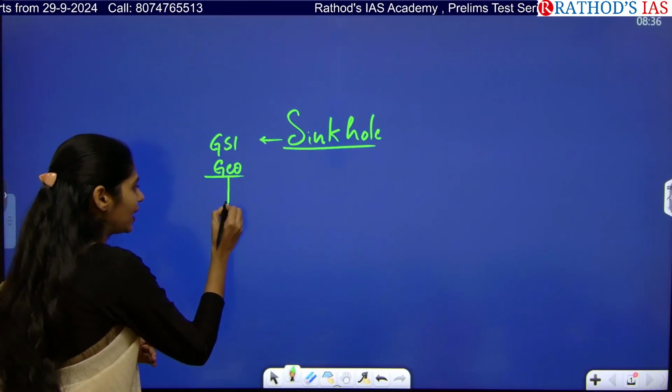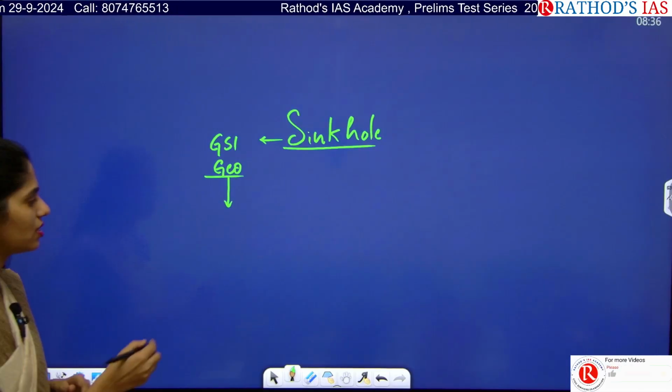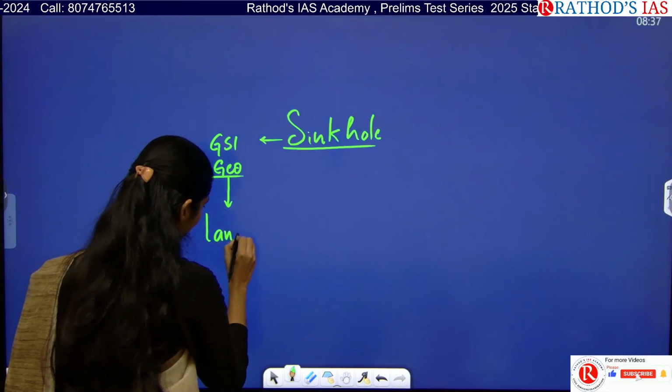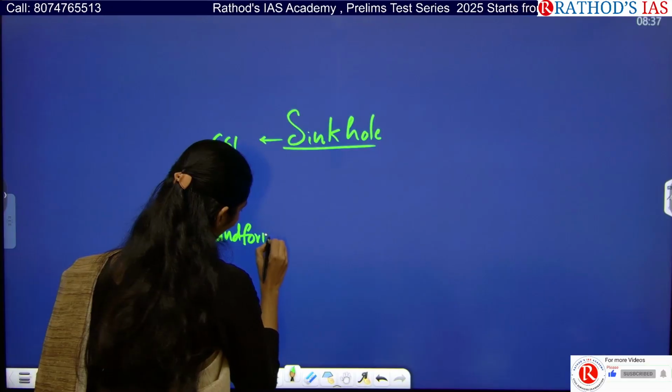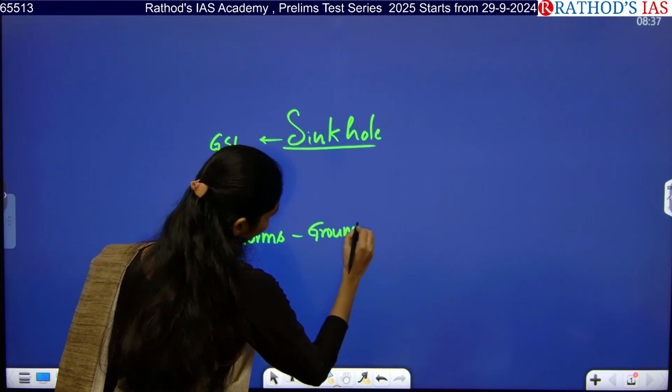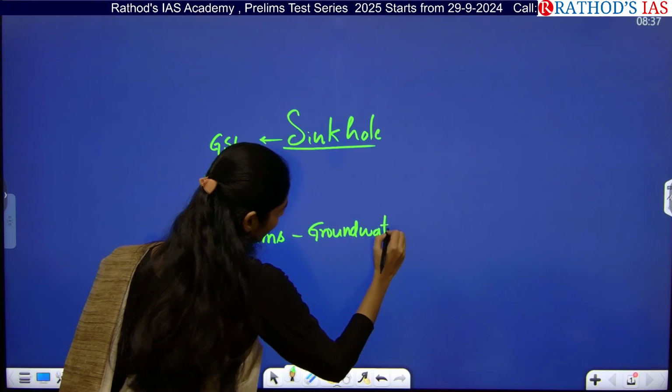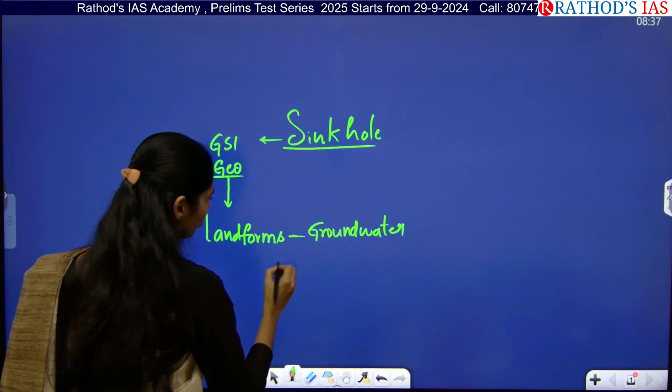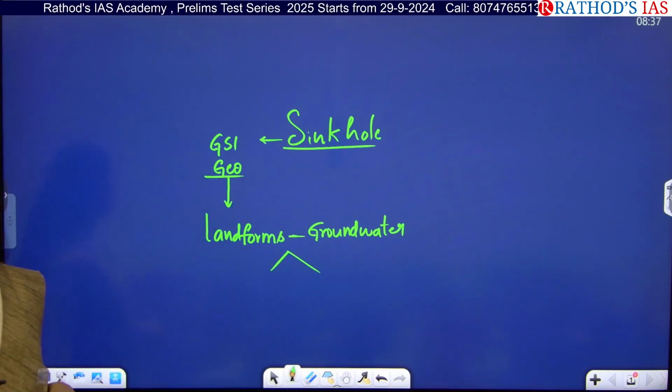So where exactly you will be studying this topic in your geography is landforms. So landforms formed by groundwater. And in these landforms, you are always referring to two types of landforms.